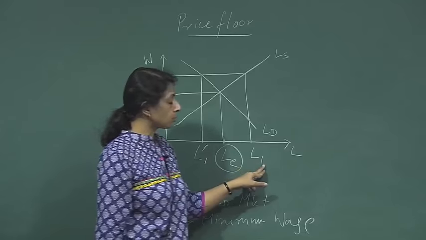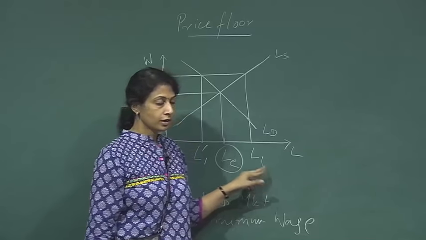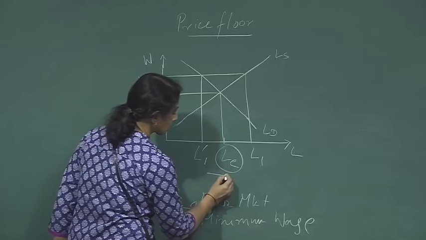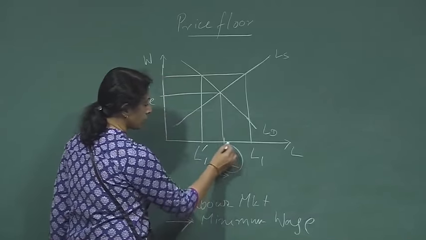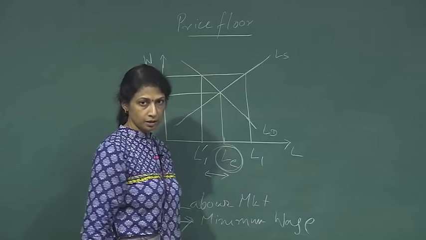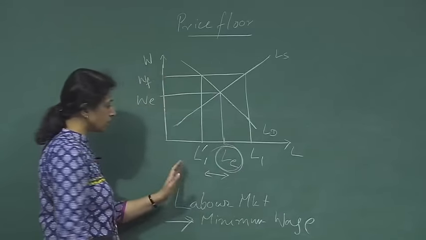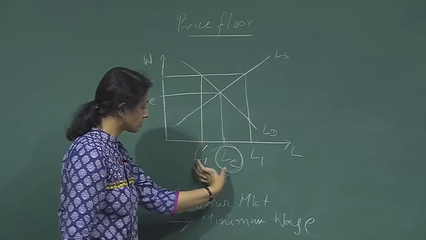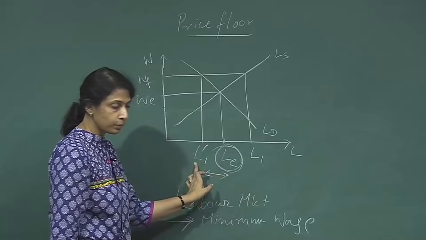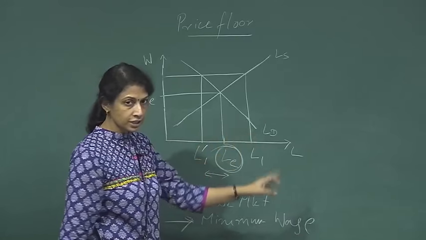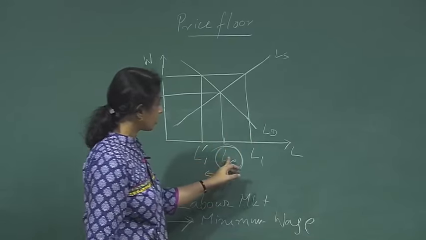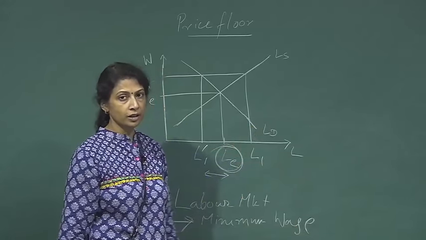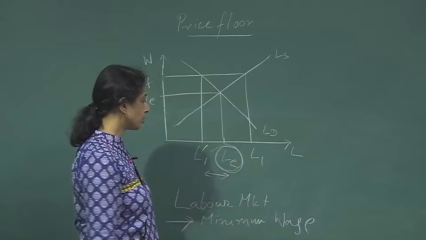And on the other hand, more and more people have entered the job market. So firstly, the government has created this amount of unemployment because these people could have been employed in the economy, and now the employers are no longer employing this L1 prime LE amount of people. But there is also additional unemployment in the economy because now LE L1 amount of people have entered the job market looking for jobs.